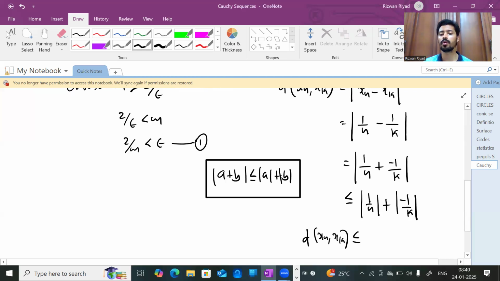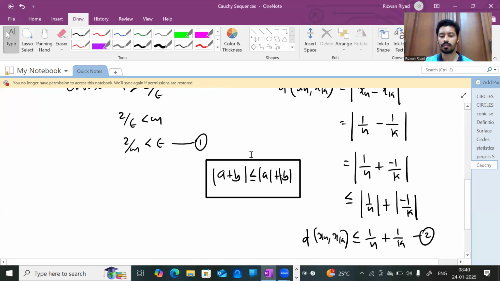Mod 1 by n: 1 and n both are positive, so mod 1 by n is 1 by n itself. Mod minus 1 by k, if you take this mod, you can remove the minus, so this simply becomes 1 by k. So d of xn, xk, the distance between xn and xk, is lesser than or equal to 1 by n plus 1 by k. Suppose this is inequality number 2.